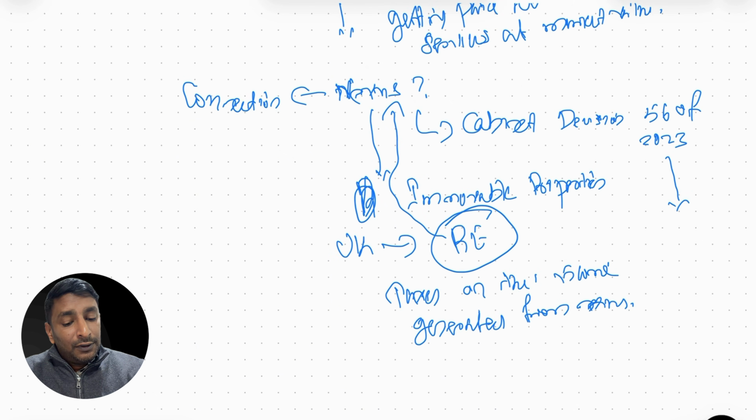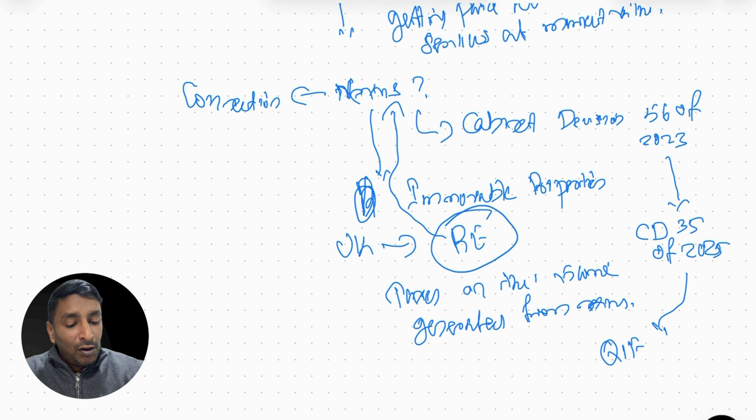Further, in 2025, there is a new cabinet decision issued, which is Cabinet Decision number 35 of 2025, which further explained that if a foreign company has some investment in UAE and that investment they have made through some qualifying investment fund or real estate investment trust, then subject to certain conditions they can avoid this nexus. We will discuss that at a later stage. It is a bit complicated. There are certain percentages, all these things are there.